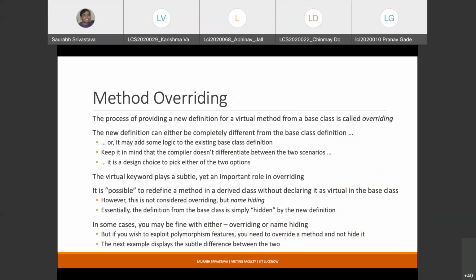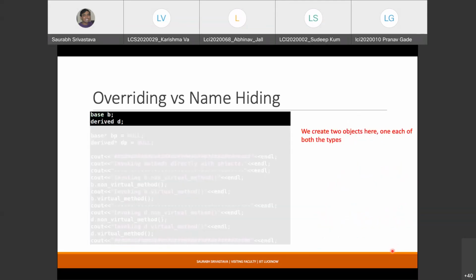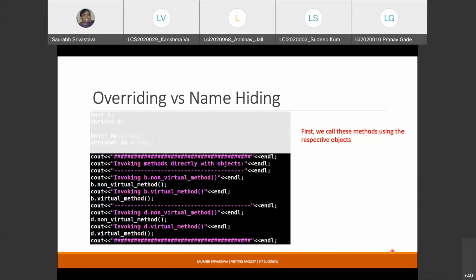Sir, can you once again repeat the objects, the pointer and objects part? Okay, so this part, right? Yes, yes, sir. Okay, so this part is clear, right?